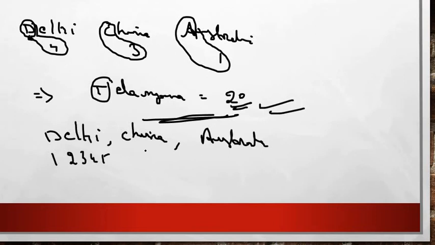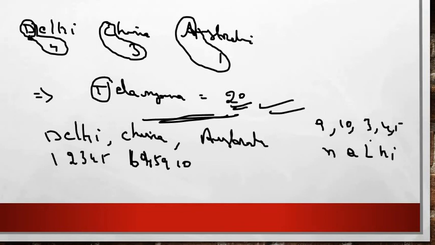And in China it is given as 6, 4, 5, 9 and 10. Right friends, so for this they will ask you what is the code of 9, 10, 3, 4, 5. So here your answer would be N, A, L, H and I. So N, A, L, H, I would be your answer, friends, right? So in this format you have to answer the question.